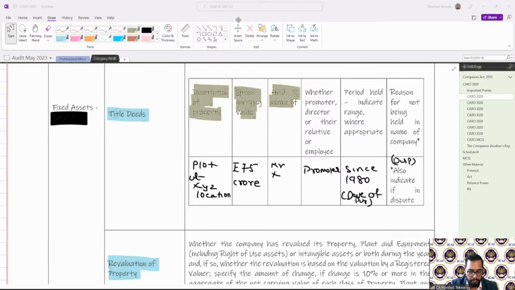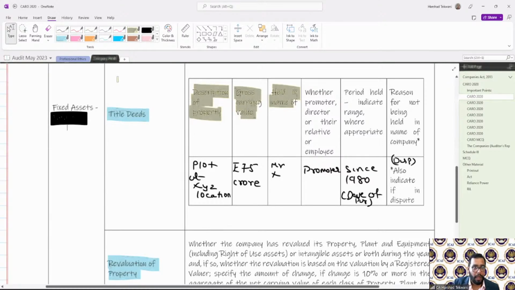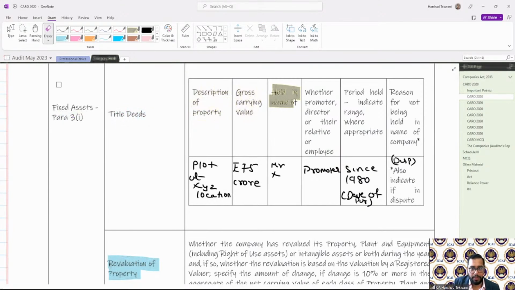Just let me check. Okay, what I'll do is I'll not use highlighter as of now, because I think there is some problem with respect to the colors.